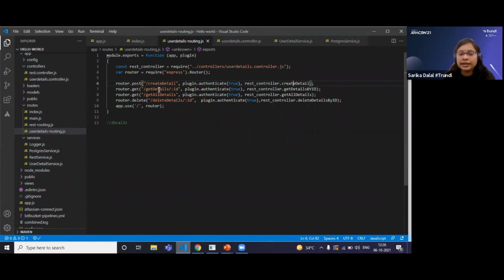Let's understand the get details. Here I want a specific ID's detail. What I'm going to do, I have created a get detail and I'm passing the ID from the front end.